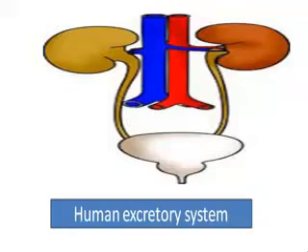There are 2 kidneys in our body. You can see the bean shaped structure, it has been deformed in the diagram, but it is a bean shaped structure, and we have got 2 kidneys, and these kidneys have many blood vessels. When the blood reaches the 2 kidneys, it contains both useful and harmful substances. The useful substances are absorbed back into the blood. The waste dissolved in water is removed in the form of urine.